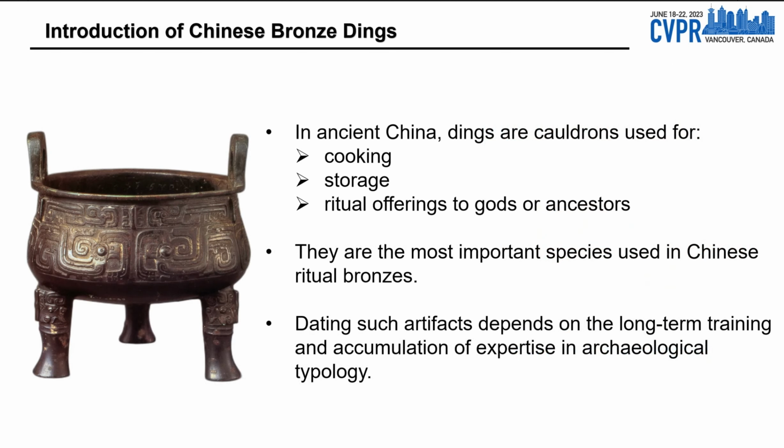Dings are cauldrons used for cooking, storage, and ritual offerings to gods or ancestors in ancient China, and they are the most important species used in Chinese ritual bronzes. The archaeological dating of dings has contributed to the study of ancient Chinese history. Although the excavated bronzes are massive, dating such artifacts depends on the long-term training and accumulation of expertise in archaeological typology. In addition, some artifacts are easy to identify to a precise age and others are difficult to identify.